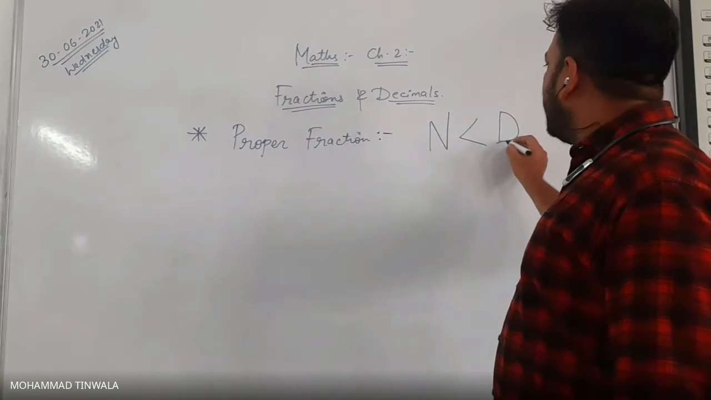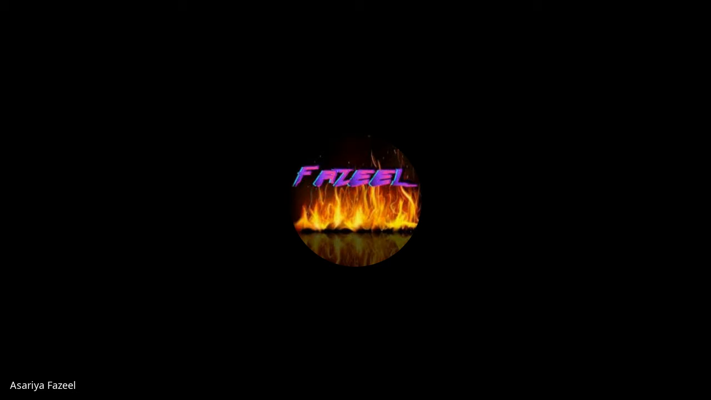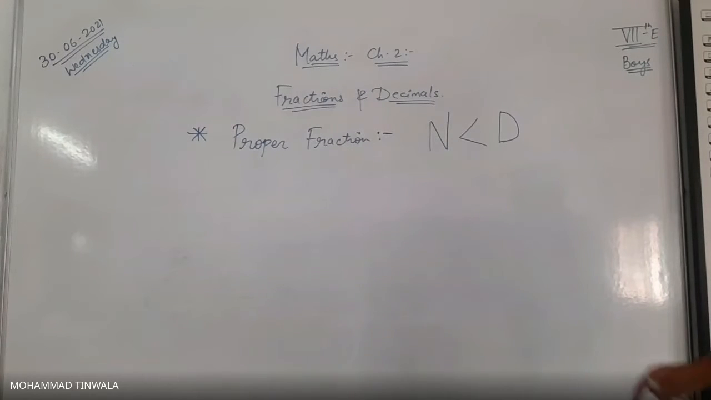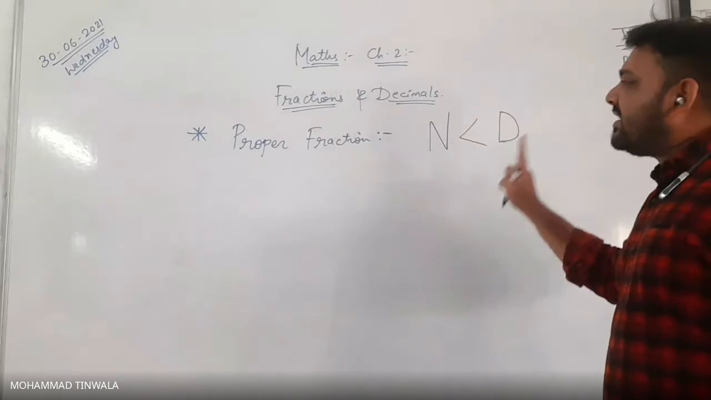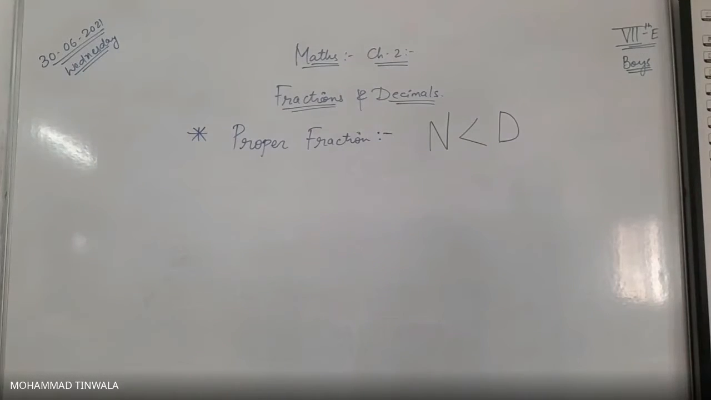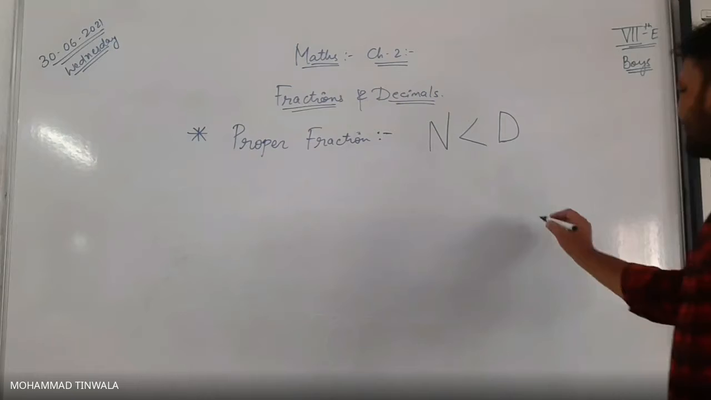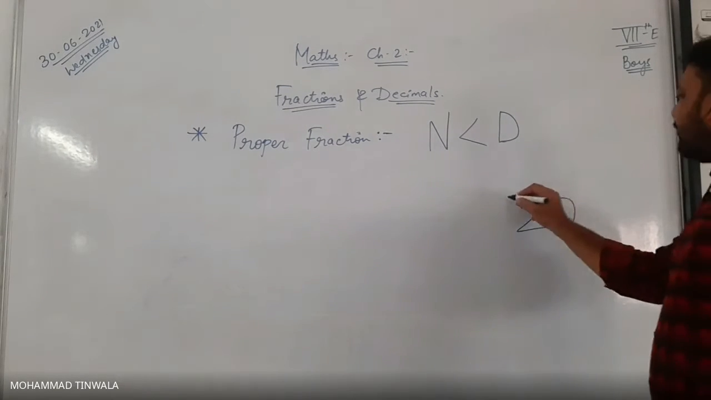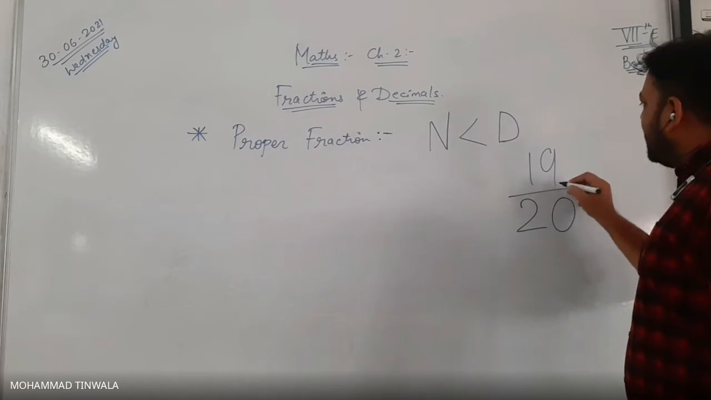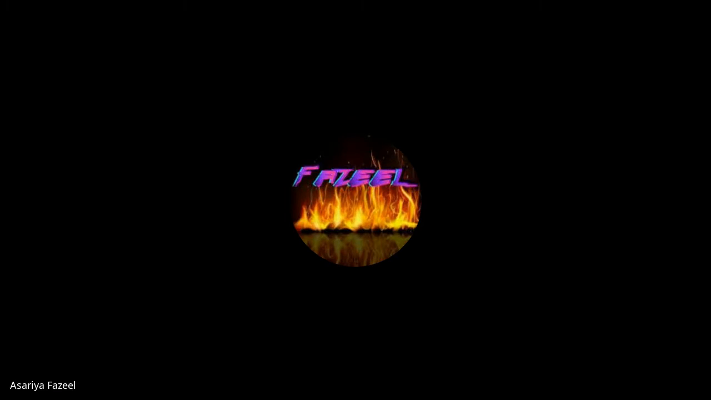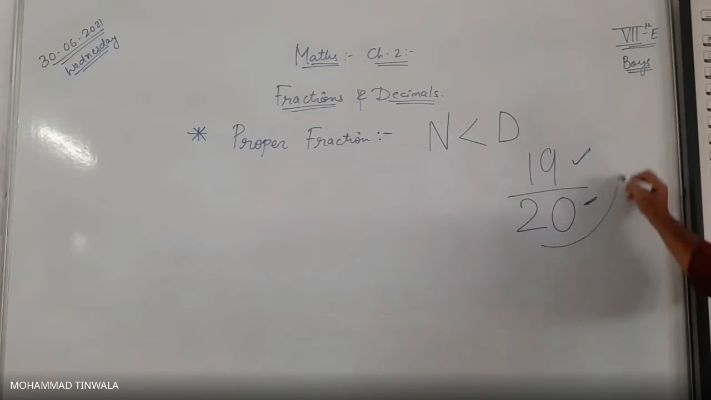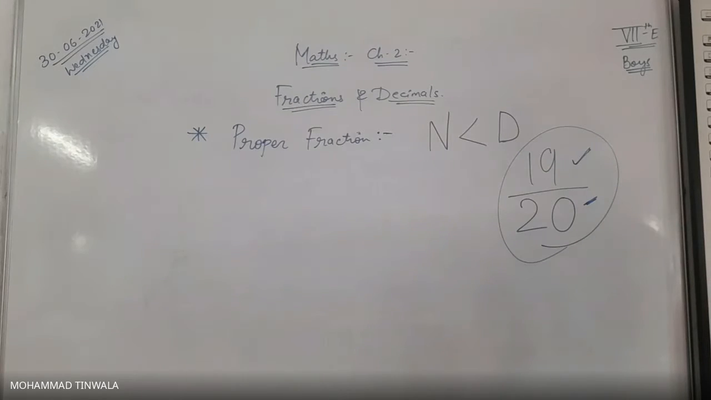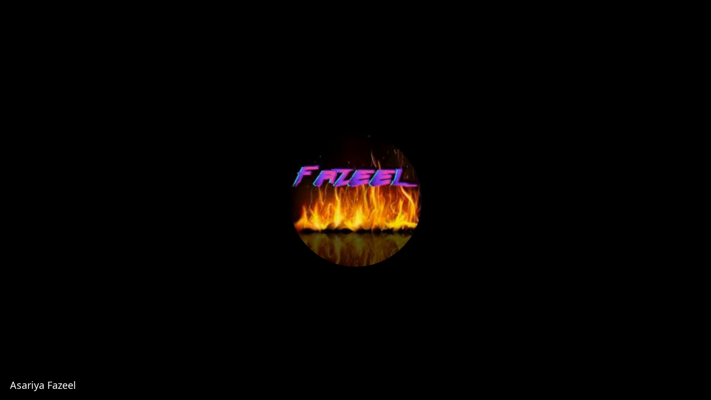Very good. Who was that boy? Who gave me the answer? Zohar Abbas, you are absolutely correct. Numerator is always smaller than denominator. For example, as I said, your total was 20 marks. Out of 20, you scored 19. That means numerator is smaller than denominator. So this is said to be proper fraction.